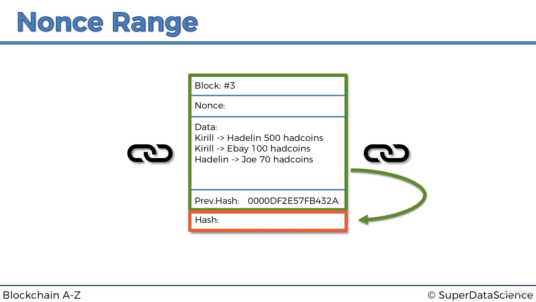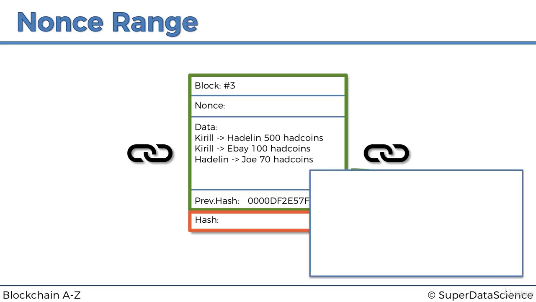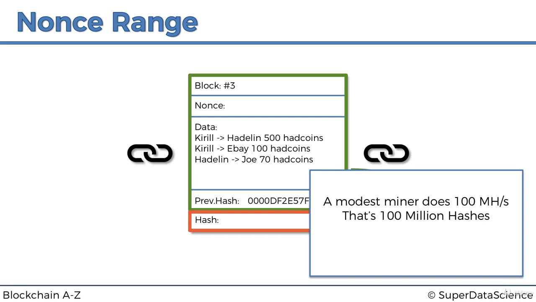Well, let's say first that a modest miner does about 100 million hashes per second. That's not the fastest, not the slowest type of mining rig that you can get. Quite modest: 100 million different hashes are tried. And that means the 4 billion iterations of the nonce that you can have will be done, if you divide 4 billion by 100 million, in 40 seconds.